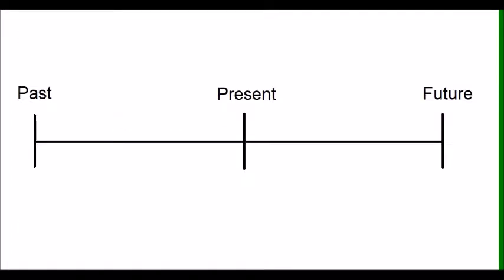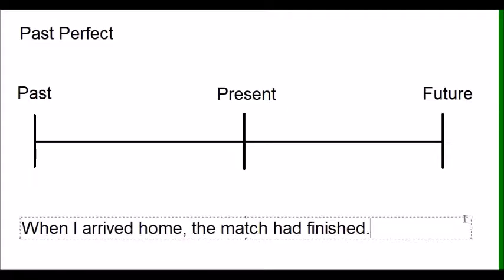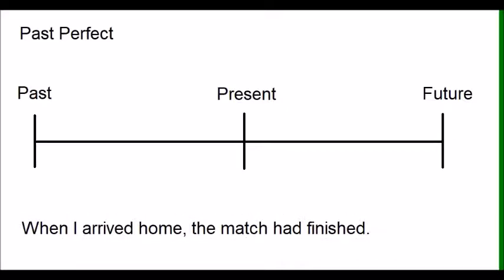Let's take a look at a situation in the past perfect. When we talk in the past perfect, we want to describe a situation or an action that happened before a specified time in the past. So let's take this sentence as an example. When I arrived home, the match had finished. So here, we want to describe 2 particular points in the past. The first point would be when I arrived home.